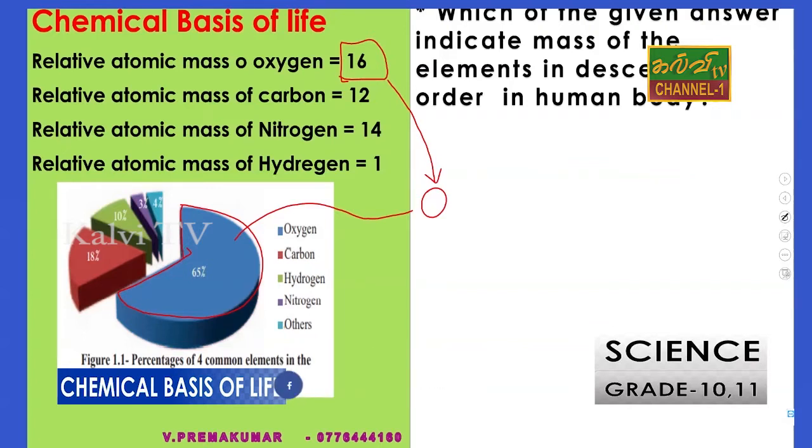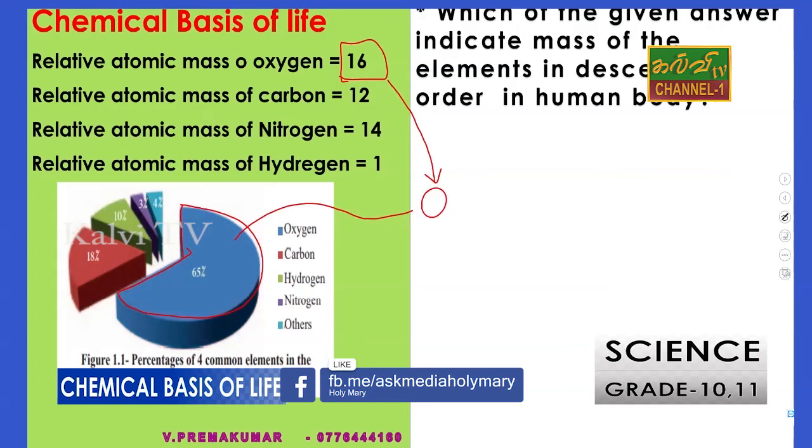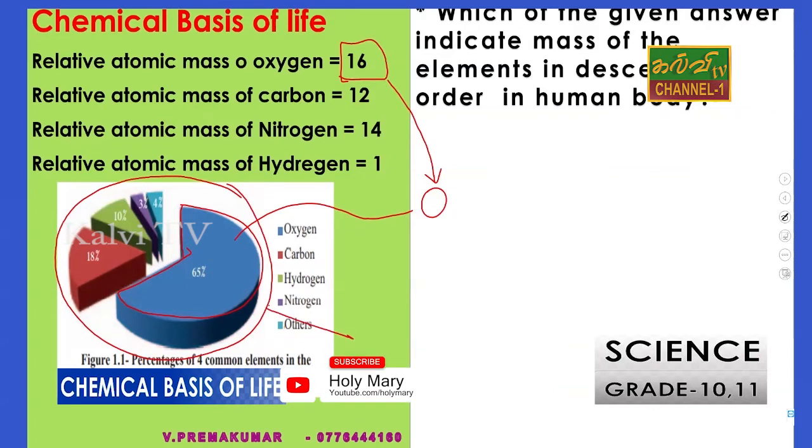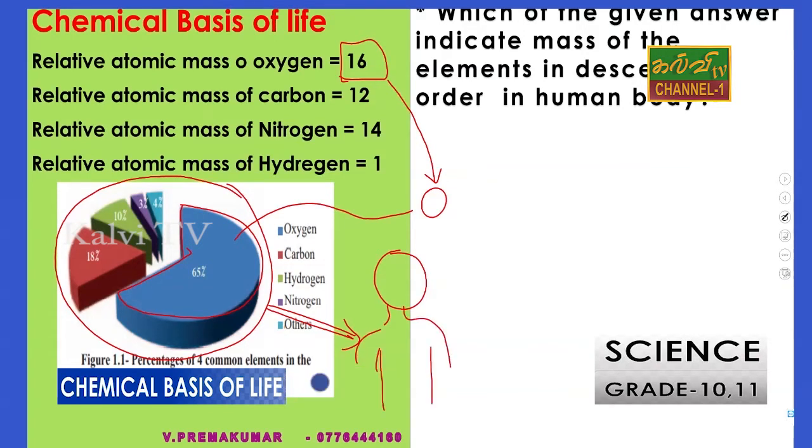This pie chart is drawn from the human body, showing how much of these 4 elements are available in the human body. According to that, about 65% of the body consists of oxygen.